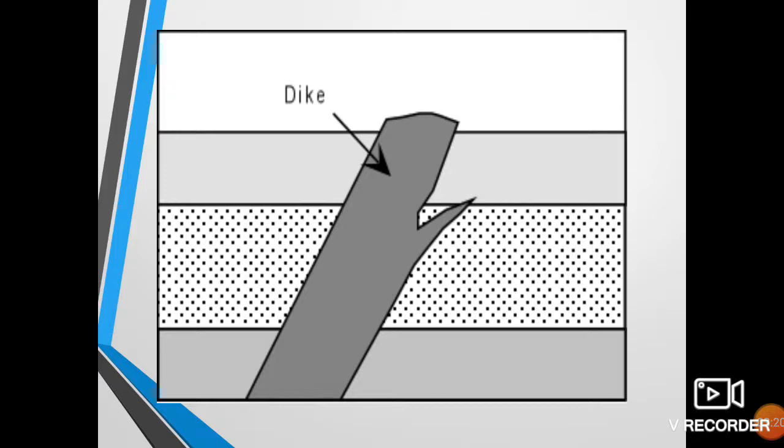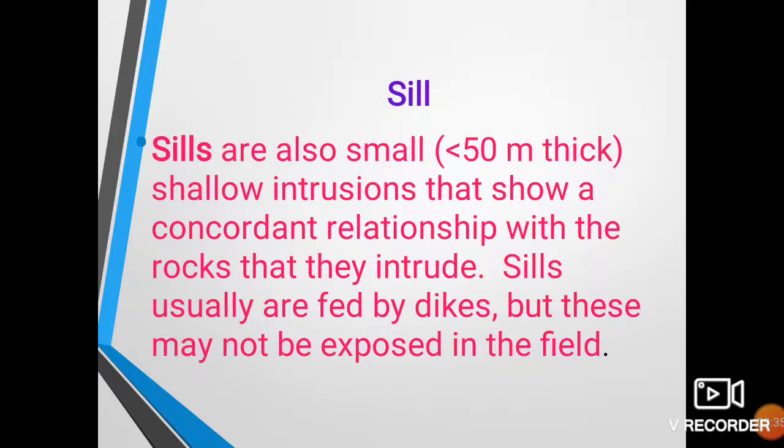This is a dike. Here we can see that it has cut across the country rock, hence it is discordant. It is not parallel to the beds of the pre-existing rock. This kind of structure or intrusion is called a dike. Then a similar kind of intrusion, but it is concordant, is called a sill.